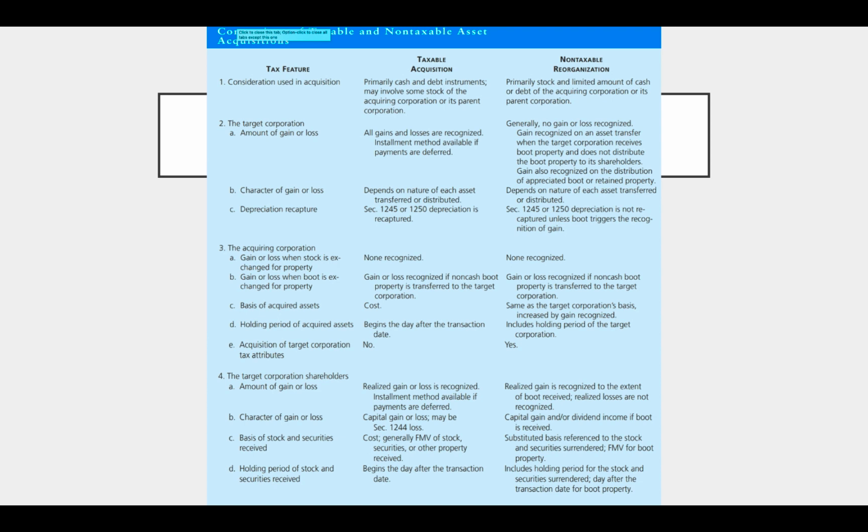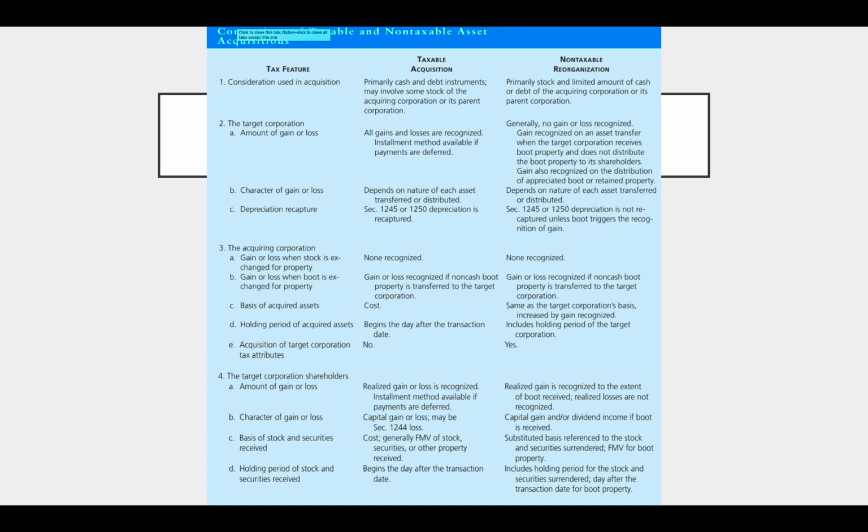And then 3E, acquisition of target corporation tax attributes. So remember when we talk about tax attributes, we talk about earnings and profits, net operating loss carryovers, things like that. In a taxable acquisition, those go away. We don't get to keep those. But in a non-taxable reorg, those do stay with the target.